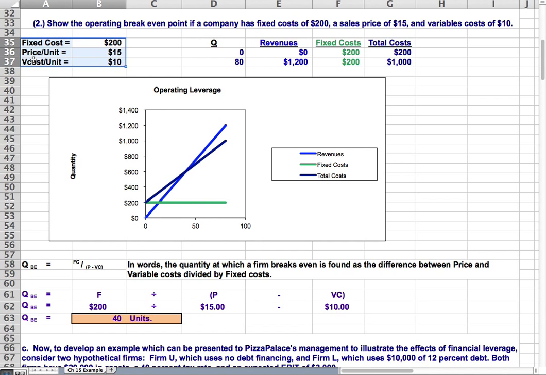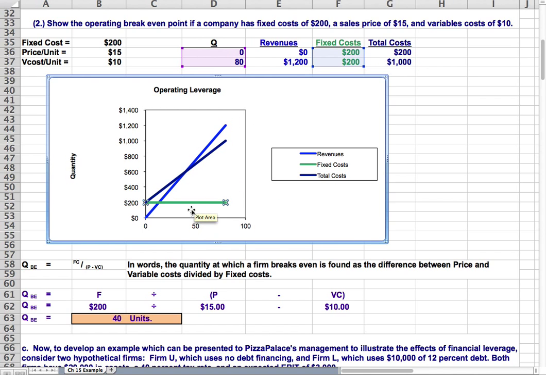That's shown here. If you sell zero, the revenue is obviously zero. Your fixed costs are still $200. Your variable costs are zero, so total costs are $200. If you sell 80 units, your revenues are 80 times 15, the price per unit. And the fixed costs are still $200. Total costs are the $200 fixed costs plus the 80 units times the variable cost of $10 per unit, or $1,000. This table or this chart lays this out.